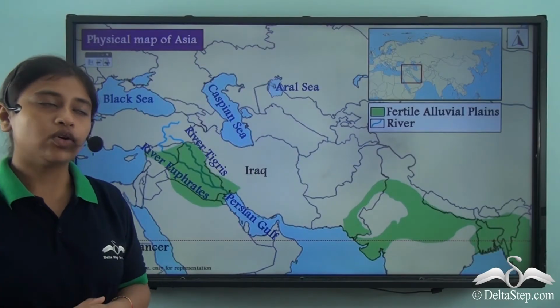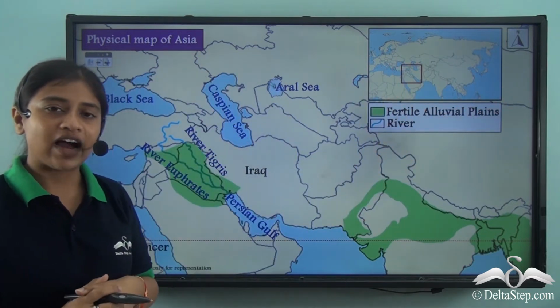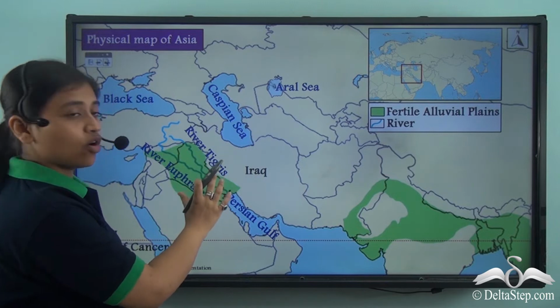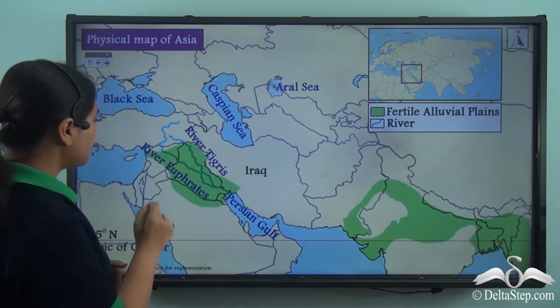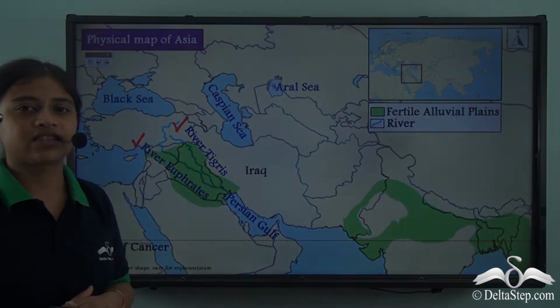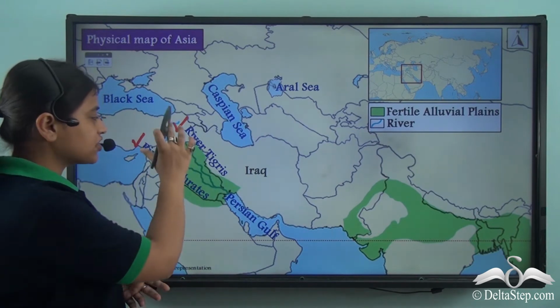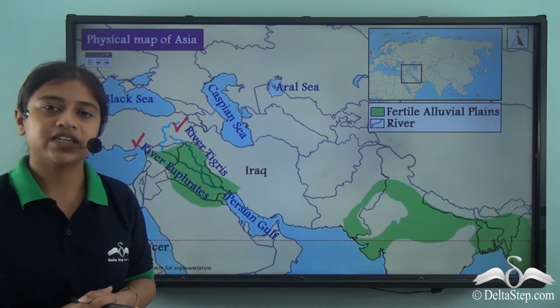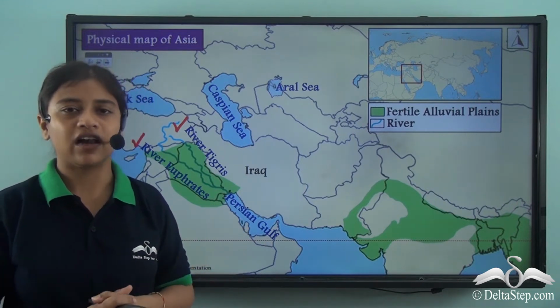Now, if we take a look at the southwestern part of the continent of Asia, we'll find that here the area or the region is drained by 2 important rivers, namely River Euphrates and River Tigris. So these 2 are the major rivers that drain over this region and they empty into the Persian Gulf, which is also known as the Arabian Gulf.